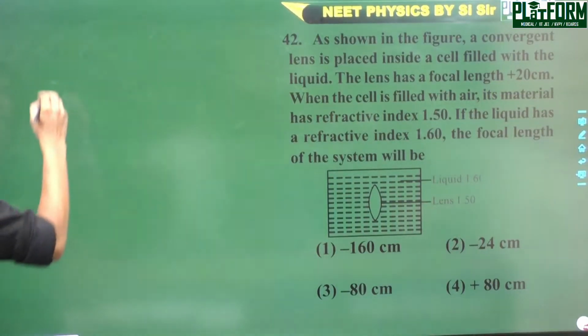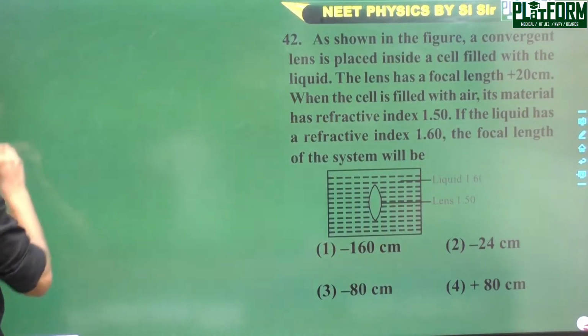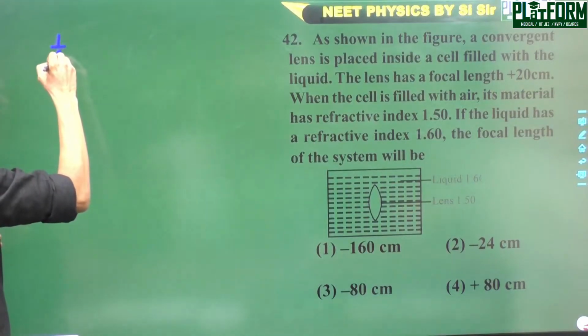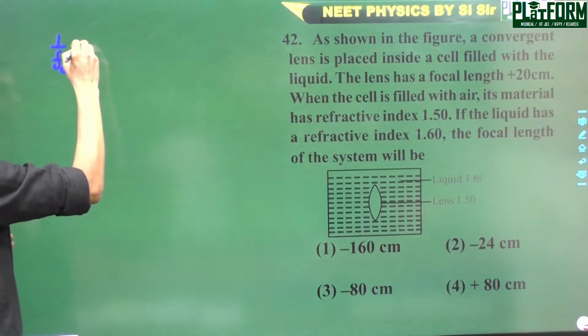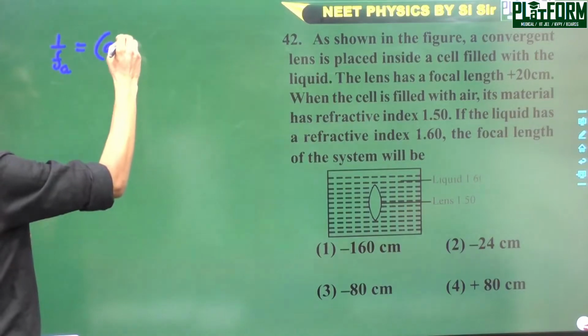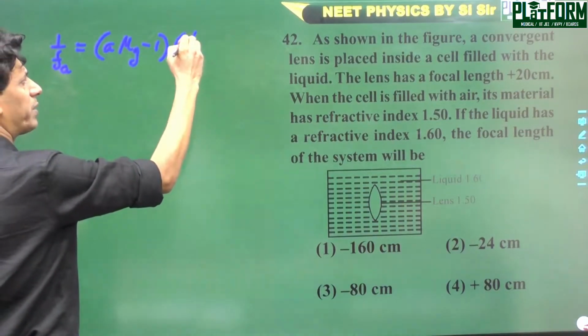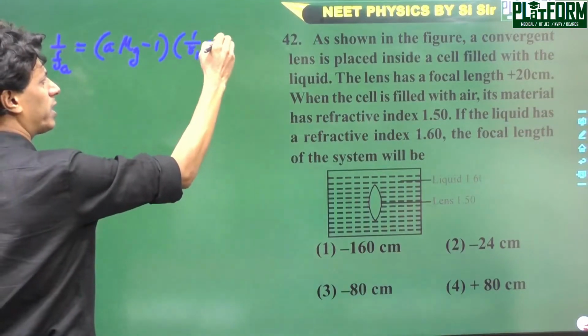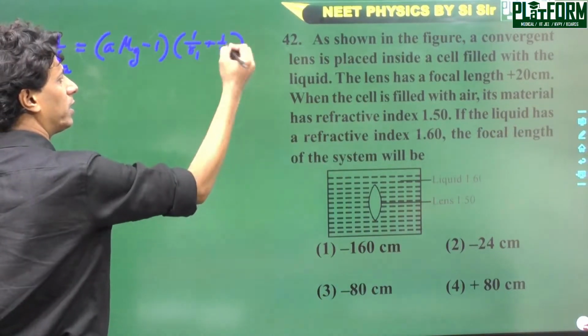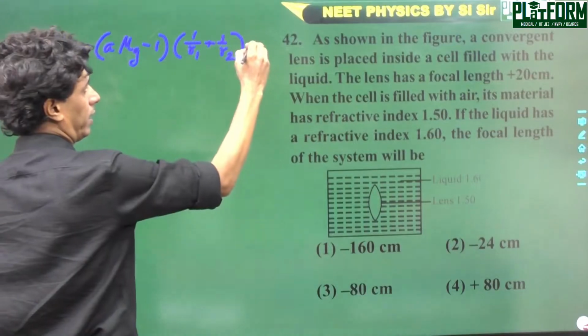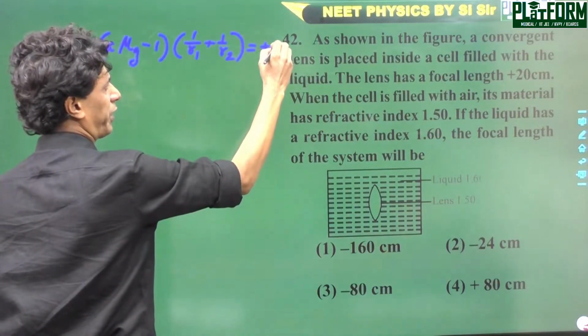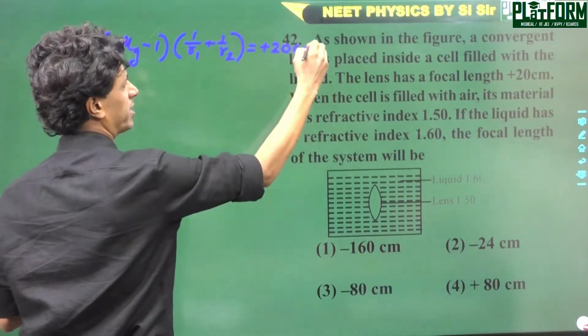Here, when the lens is placed in air, we can say 1 by fa is (mu g minus 1)(1 by R1 plus 1 by R2). It is given in the problem as 20 centimeter.